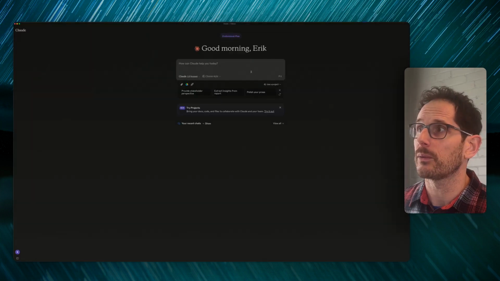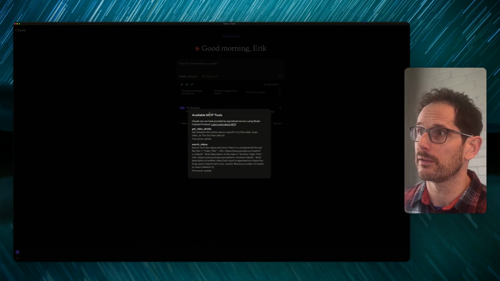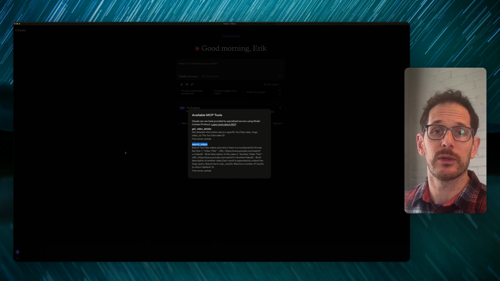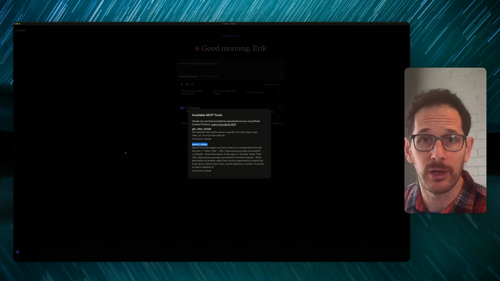All right, now that we're in Claude, we see this little tools icon here. It says available MCP tools, get video details, search videos. So it's working, that's good. Now let's try exactly what Greg tried. We'll give it the same prompt. We'll just keep going, see what happens.